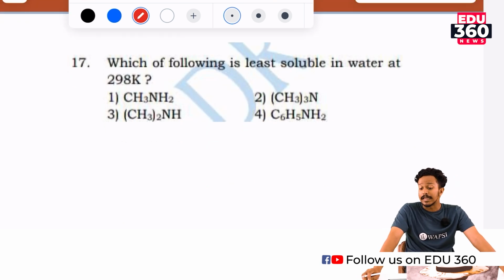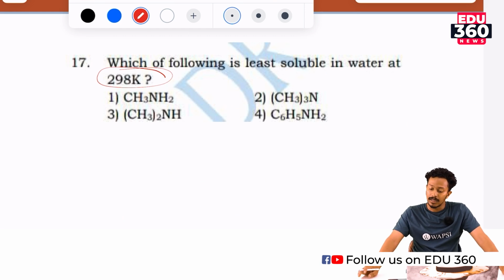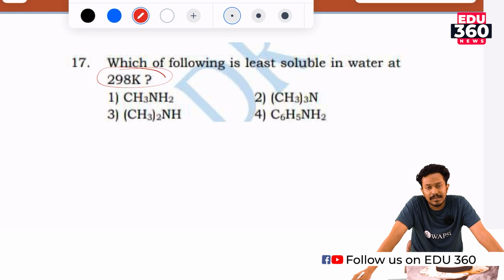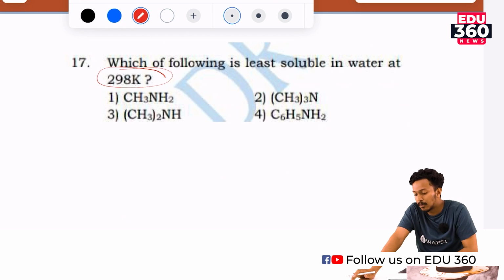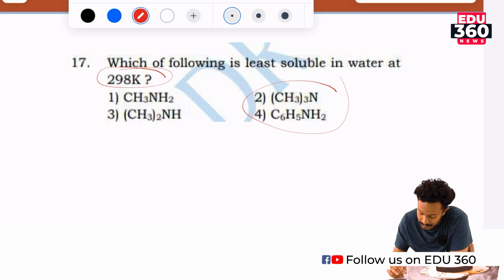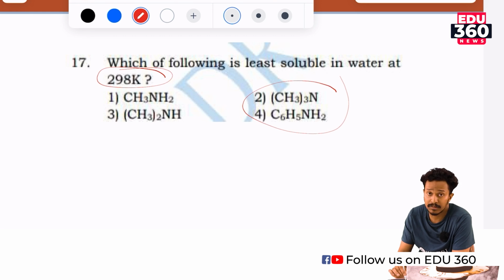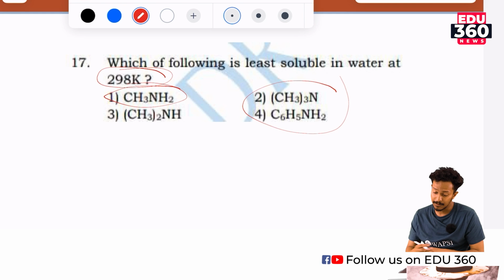Which of the following is least soluble in water at 298 Kelvin? Temperature is irrelevant to this question, so do not worry about that. Let us move on. How do you explain the solubility in water? It is actually about hydrogen bond forming. Here, the number of hydrogens present in the compound affects the hydrogen bond forming. A primary amine like option 1, CH3NH2, contains 2 hydrogens, which form bonding with the lone pair of nitrogen.